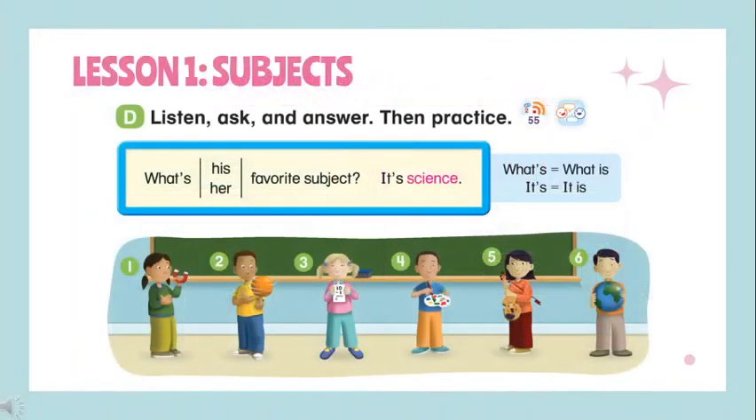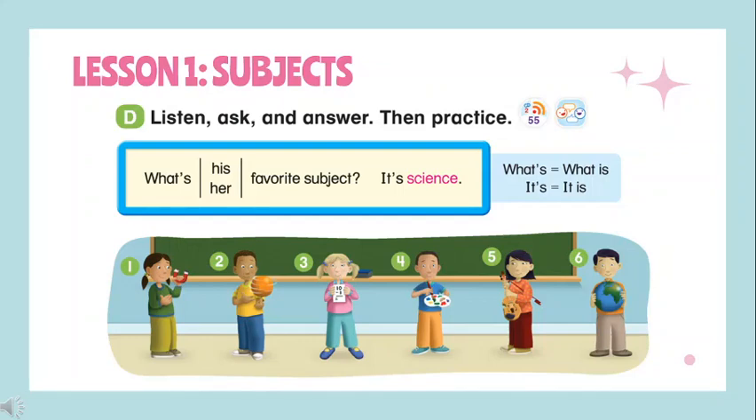Then here you have other examples but now using questions. Page 73. D. Listen, ask, and answer. Then practice. What's his favorite subject? It's science. What's her favorite subject? It's science. What's? What is? It's. It is.